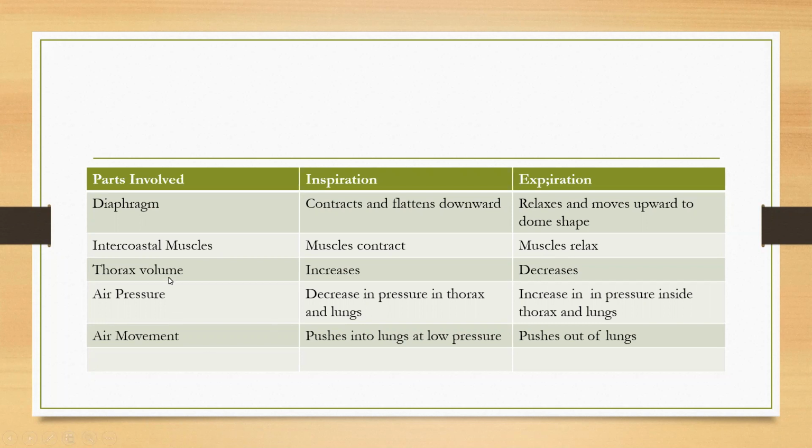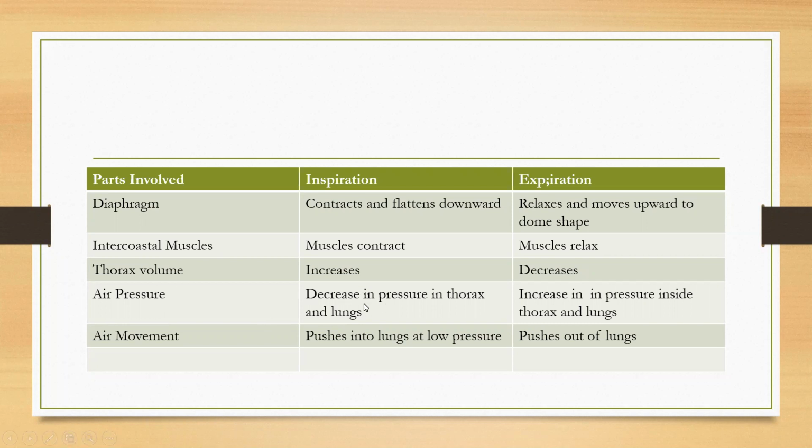What happens to the thoracic volume? Thoracic volume means the space inside the thoracic cavity. In inspiration the volume of the thoracic cavity increases, whereas in expiration the volume of the thoracic cavity decreases. What happens to the air pressure?